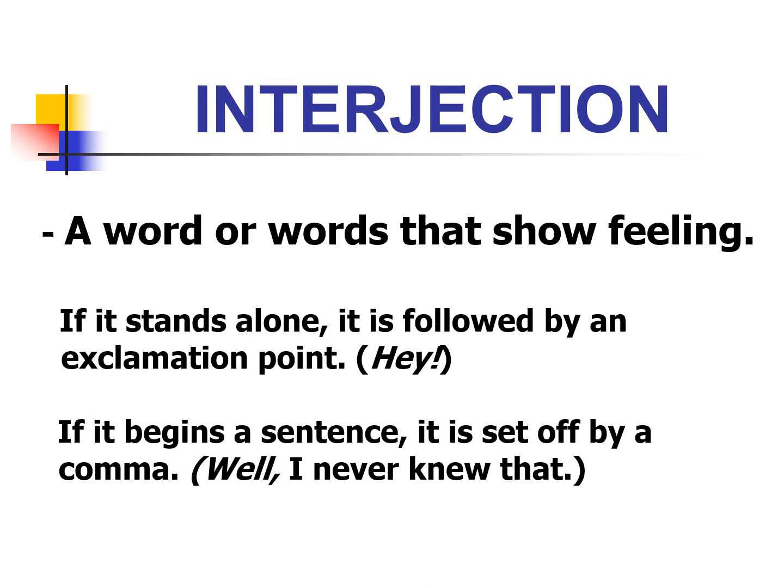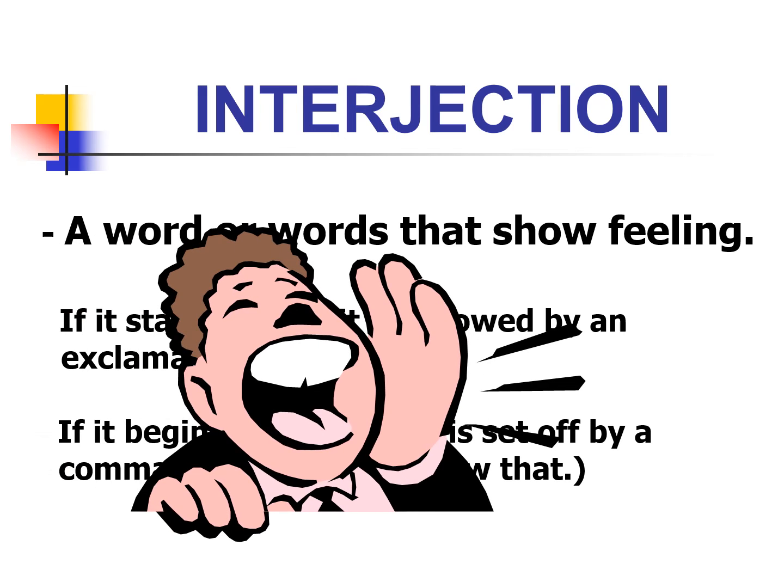What are interjections? An interjection is a word or words that show feelings. If it is standing alone, it is followed by an exclamation point. Hey! If it begins a sentence, it is set off by a comma. Well, I never knew that.